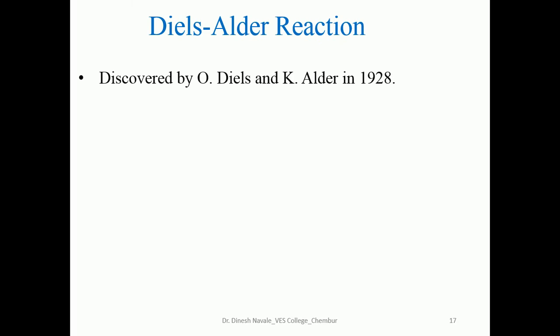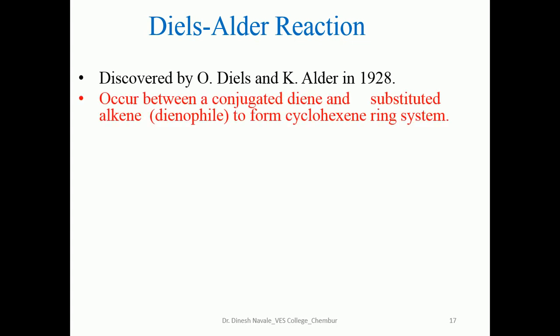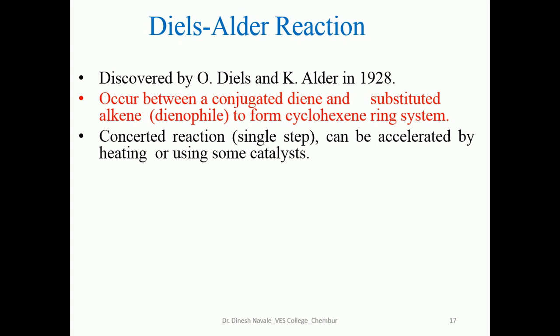So Diels-Alder reactions, as we have already discussed, were discovered by Diels and Alder in 1928. These reactions occur between the diene and dienophile, where a cyclohexene ring will be formed as the product. The concerted reaction can be accelerated by heating or by using a catalyst.